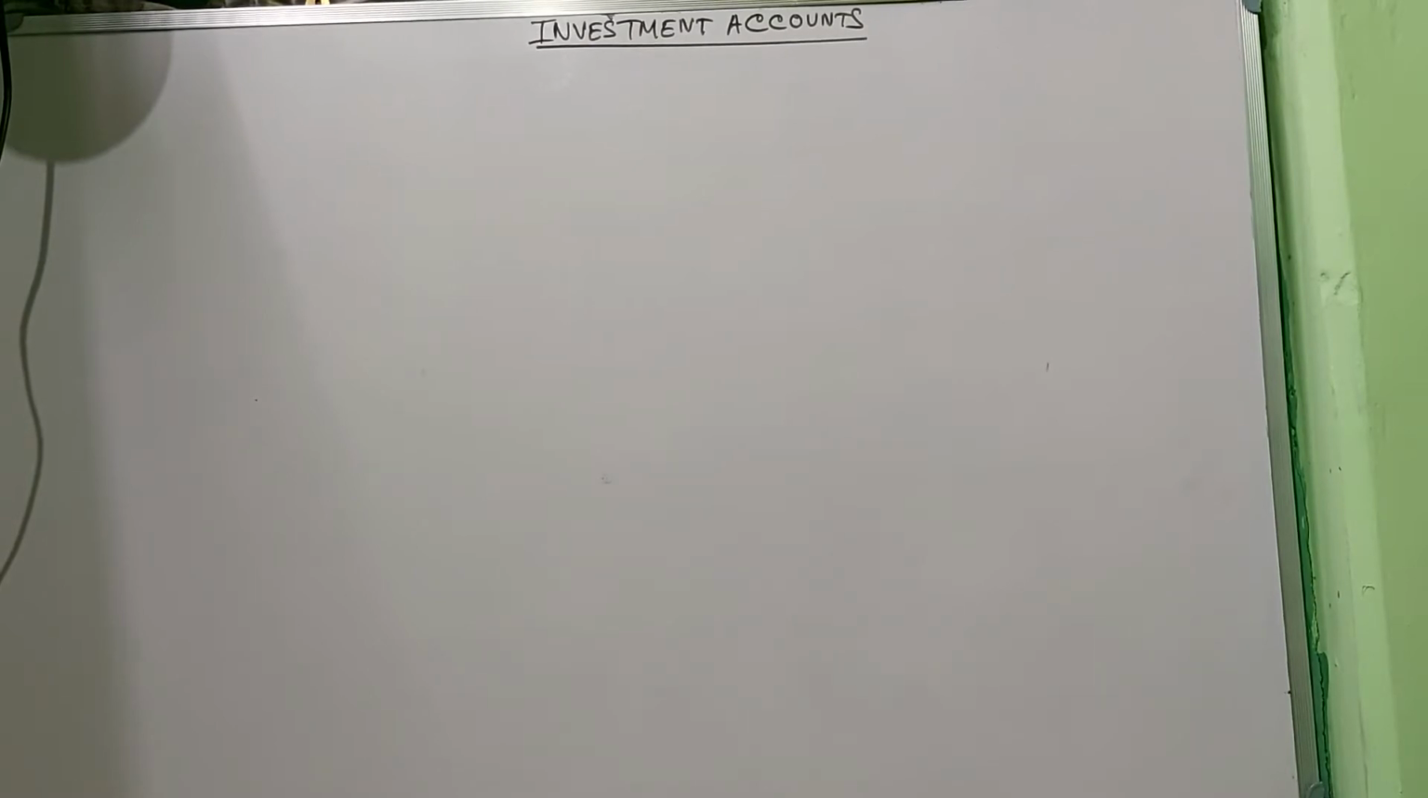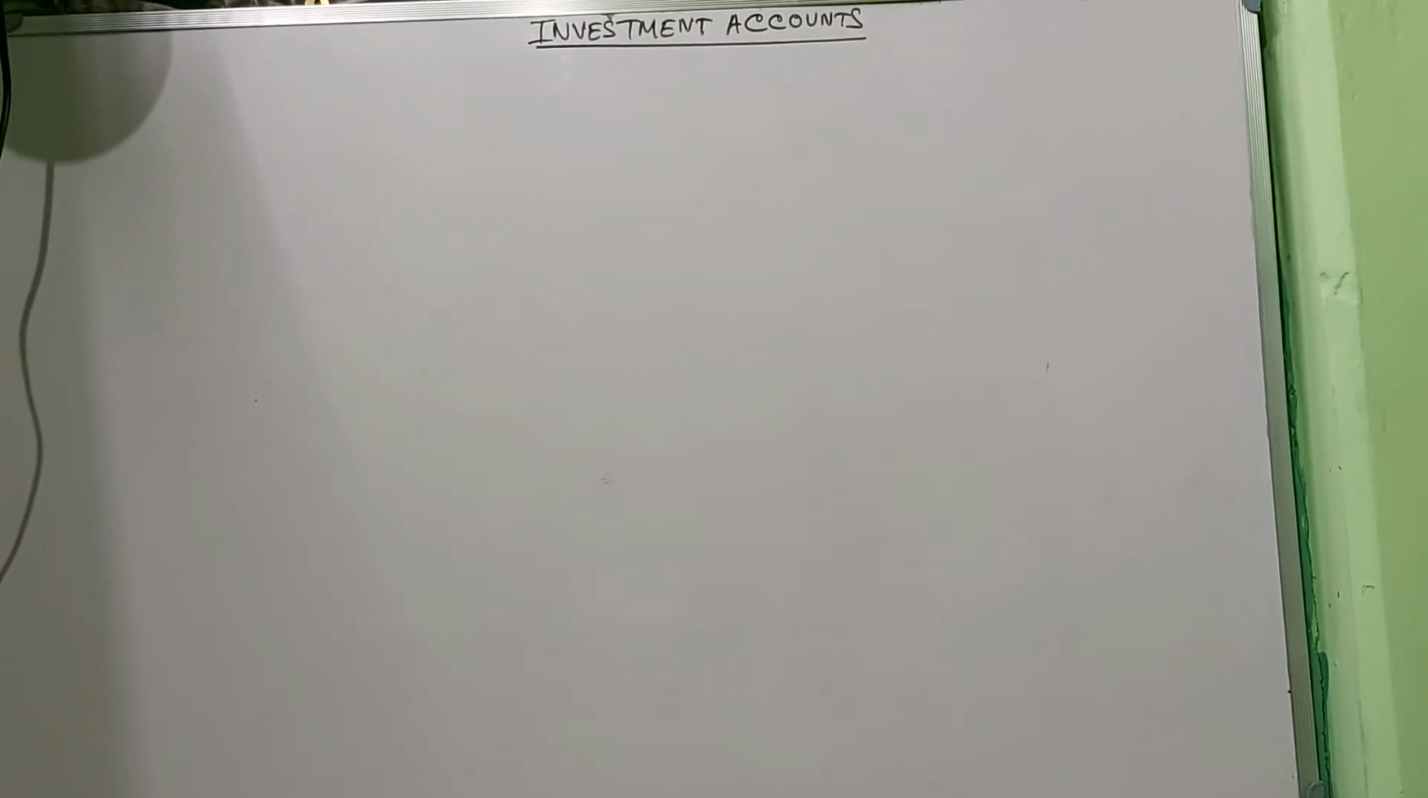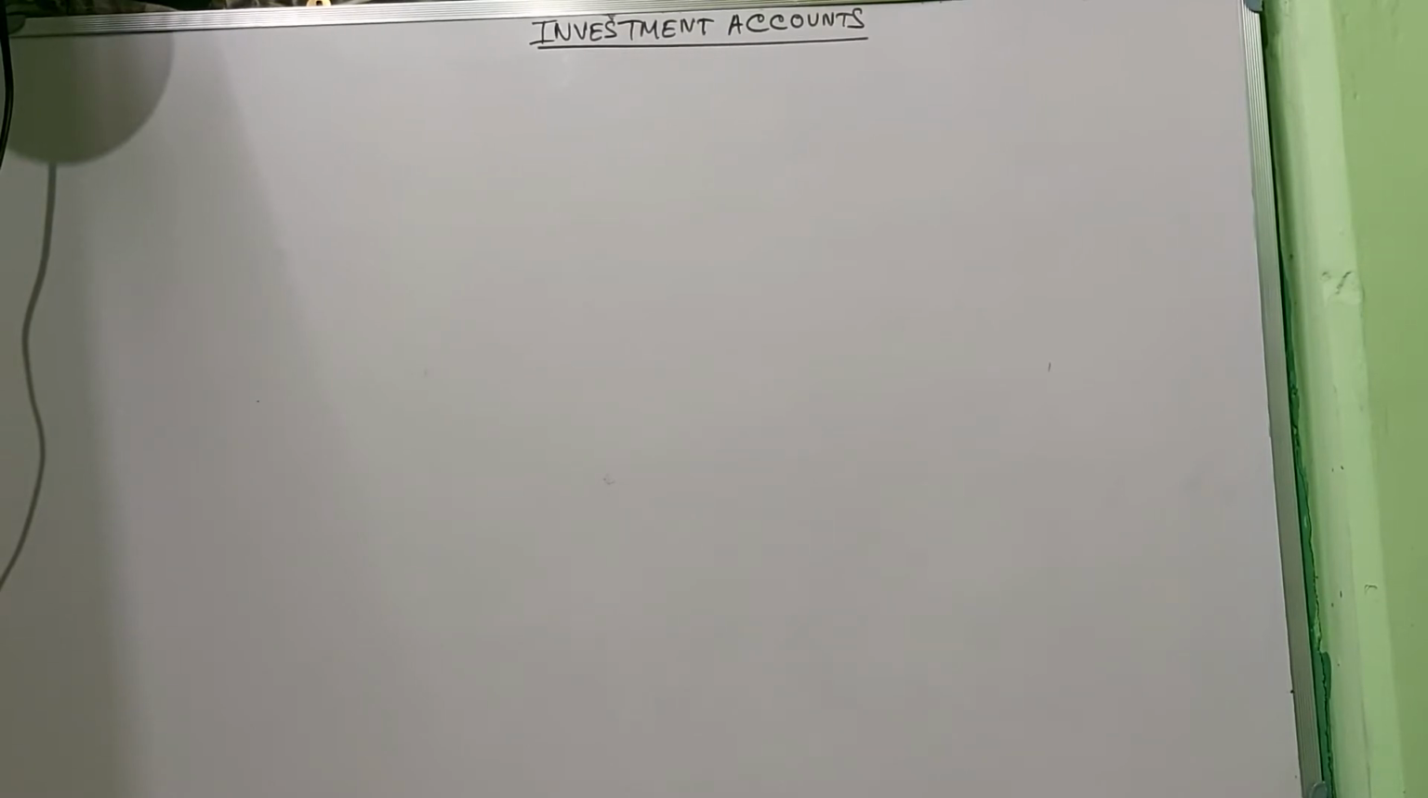Once you purchase, it will be "To bank". Once you sell, it will be "By bank". Once you receive interest, it will be "By bank". Once you pay interest, it will be "To bank". If there is profit on sale of investment, then it will be "To P&L account", profit on sale. If it is loss on sale, "By P&L account".